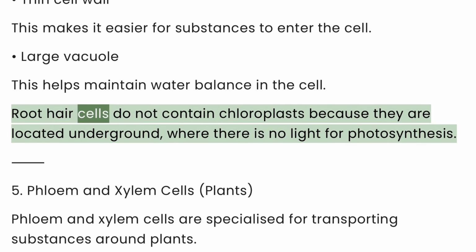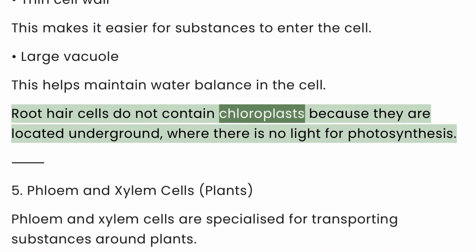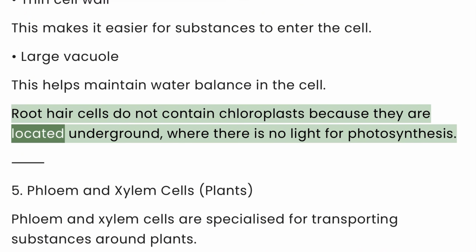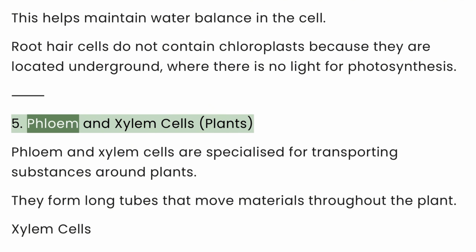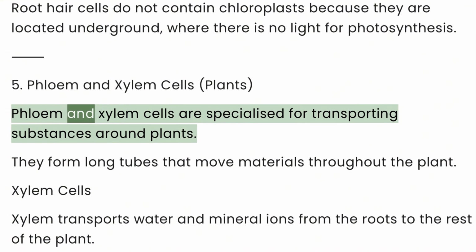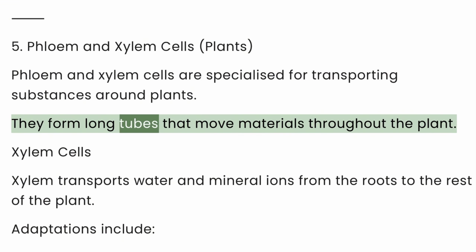Root hair cells do not contain chloroplasts because they are located underground, where there is no light for photosynthesis. 5. Phloem and xylem cells. Phloem and xylem cells are specialized for transporting substances around plants. They form long tubes that move materials throughout the plant.